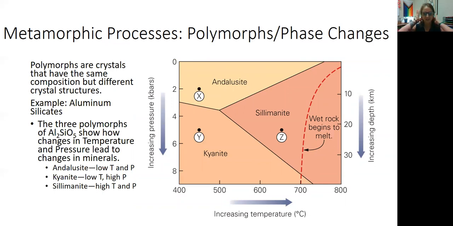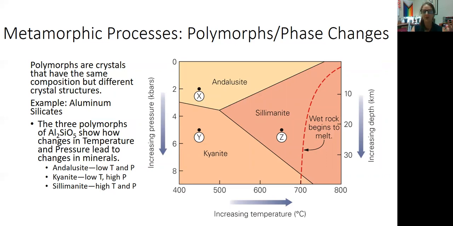All right, so all of these processes allow for what we call polymorphs or phase changes. This means that several rocks or several minerals can all have the exact same composition, right? They're made up of the same elements, but those elements are bonded together in different arrangements. So they're different minerals, they're different rocks. And how those same elements bond together in different arrangements all depends on the pressure and temperature. So for example, the three different minerals, andalusite, kyanite, and sillimanite, they all have the exact same composition.